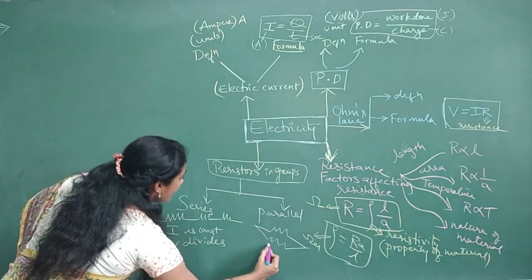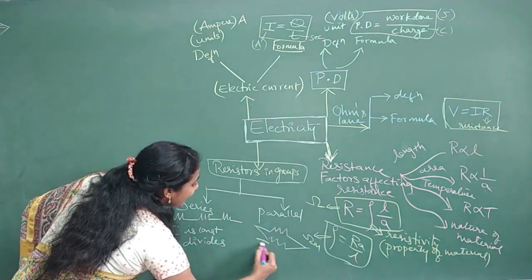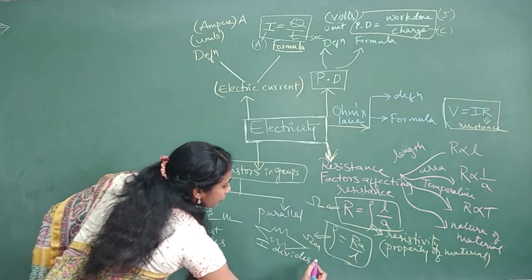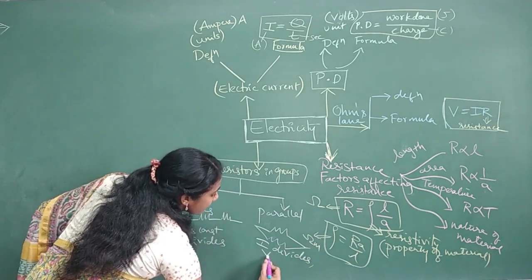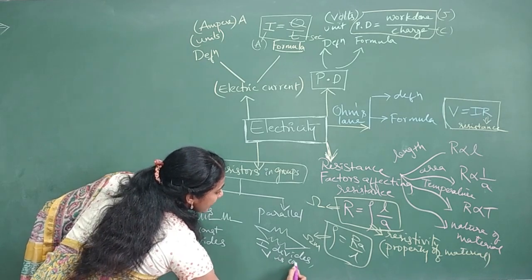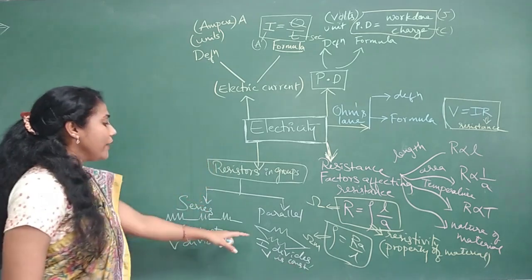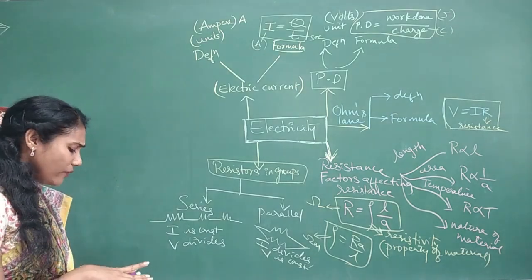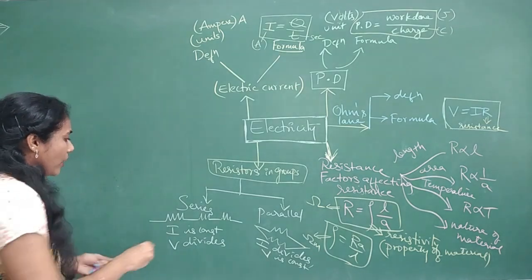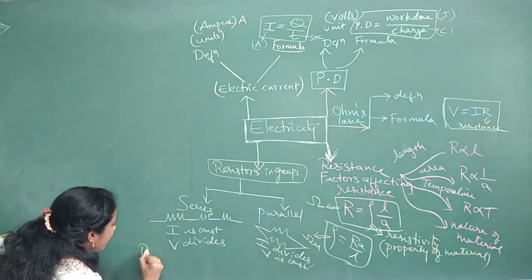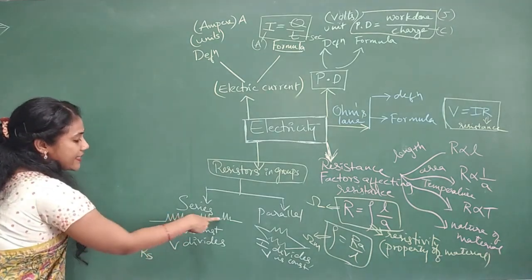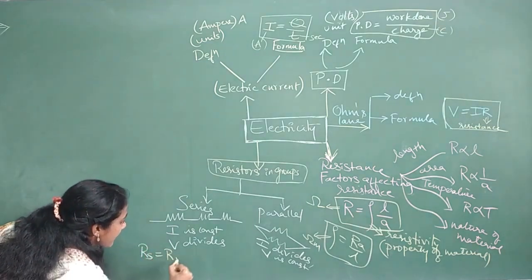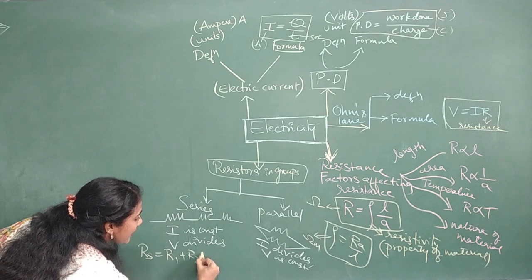Whereas the things are opposite here. In case of parallel combination, I divides and voltage is constant. V is constant. This is what you have to remember, very, very important conceptually. And one more thing: if you want to calculate the total resistance when the resistors are connected in series, then the formula is Rs is equal to R1 plus R2 plus R3.